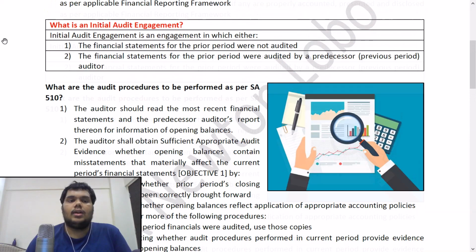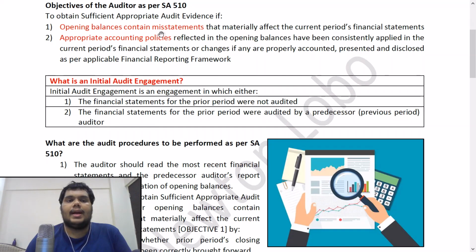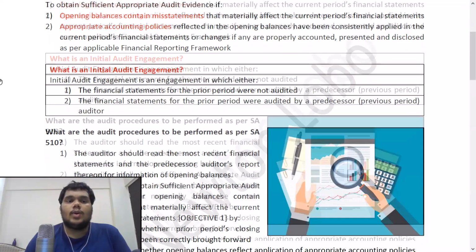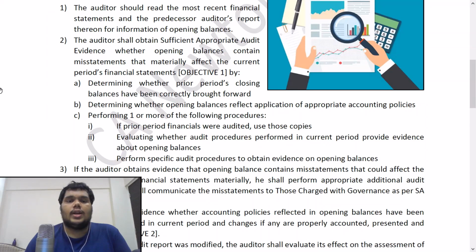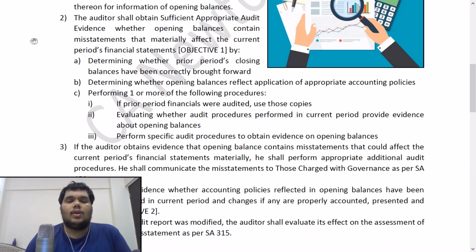If you saw on top, objective number 1 is whether opening balances contain misstatements that materially affect the current period's financial statements. So how does he have to check this? The auditor shall obtain sufficient appropriate audit evidence whether opening balances contain misstatements that materially affect the current period's financial statements by A, determining whether prior period's closing balances have been correctly brought forward. So this is a very simple procedure. You will just take the current period financials and you will take the prior period signed financials and you will check that the closing balances of the previous period have been correctly brought forward in the current period.